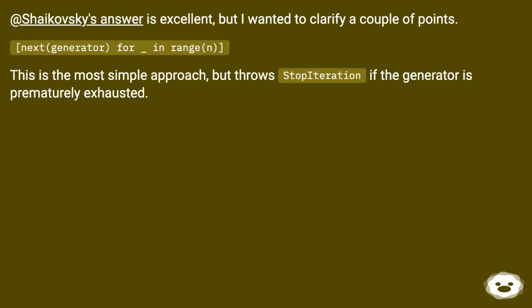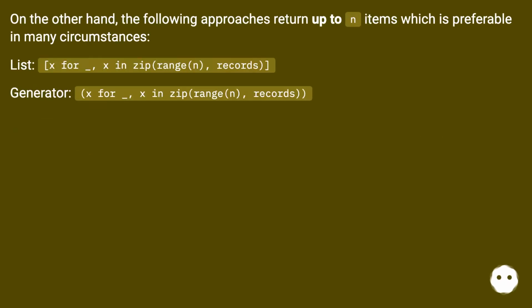Tchaikovsky's answer is excellent, but I wanted to clarify a couple of points. next(generator) for _ in range(n). This is the most simple approach, but throws StopIteration if the generator is prematurely exhausted. On the other hand, the following approaches return up to n items, which is preferable in many circumstances.